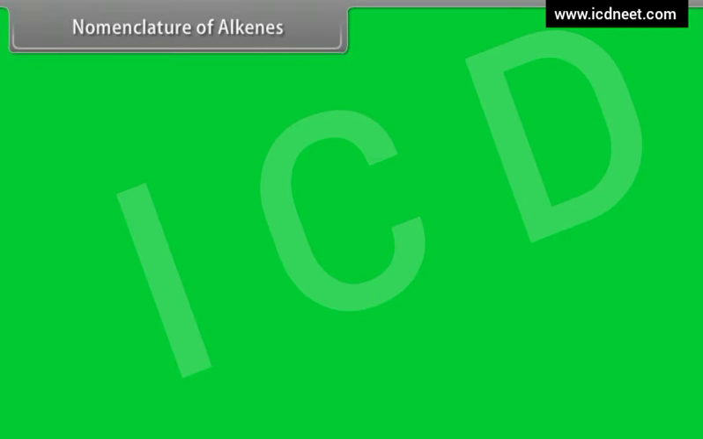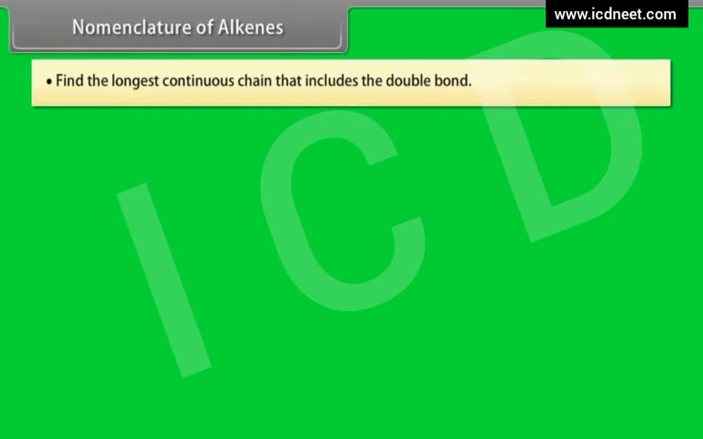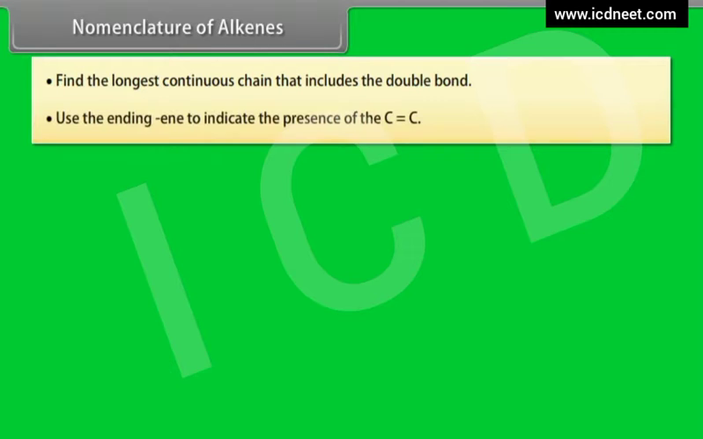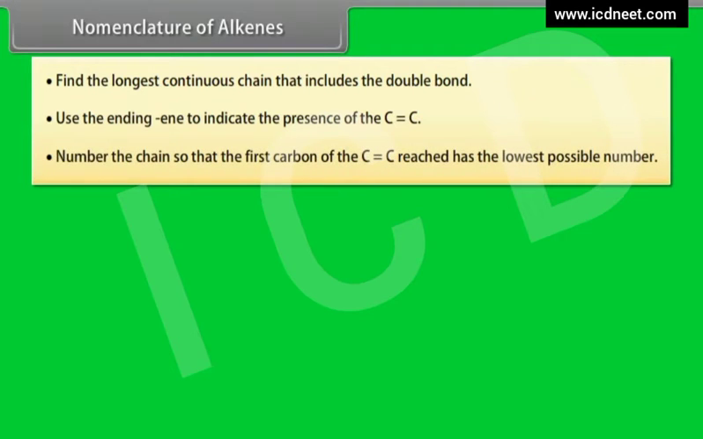Nomenclature of alkenes. Step 1. Find the longest continuous chain that includes the double bond. Step 2. Use the ending -ene to indicate the presence of carbon-carbon double bond. Step 3. Number the chain so that the first carbon of the carbon-carbon double bond has the lowest possible number.